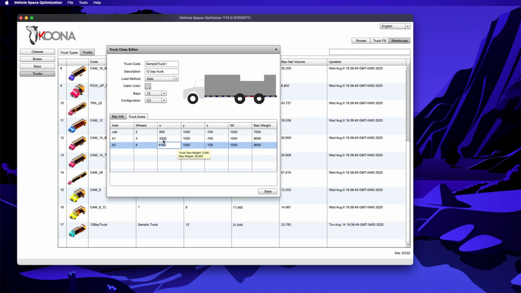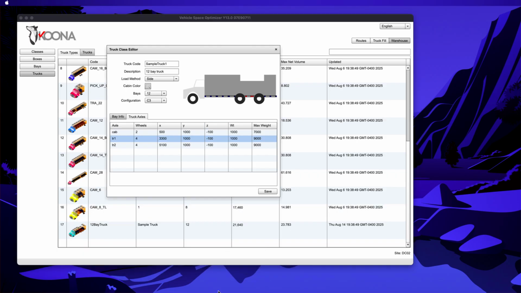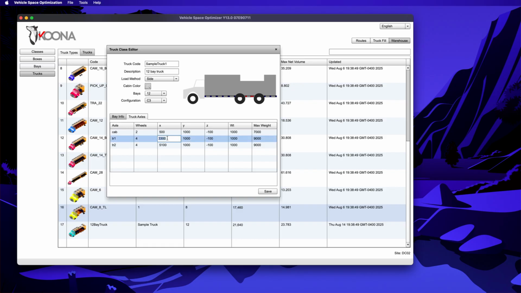If we go to the truck and measure it, we will have the exact values. We can adjust this one too. Let's put 4,200. That's too close. 3,800. And here we can put 5,000. Right, 4,900. Yeah, that's approximate.